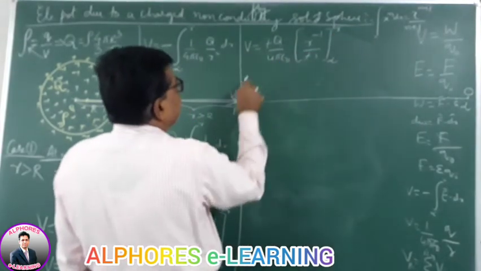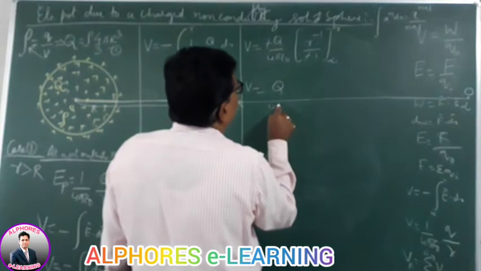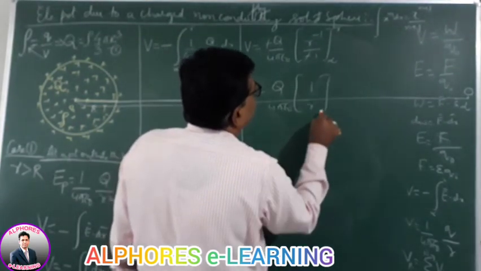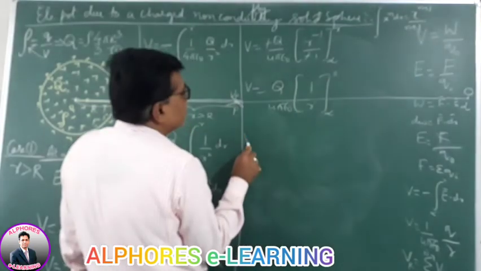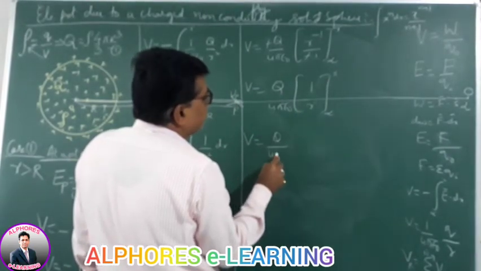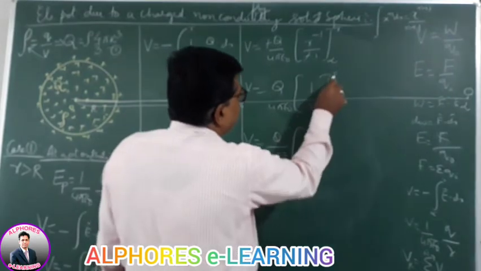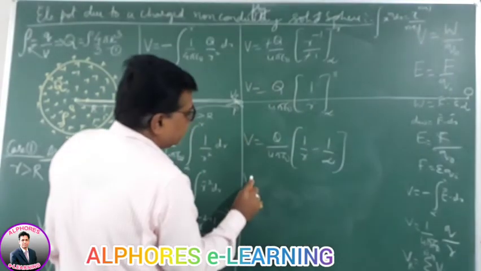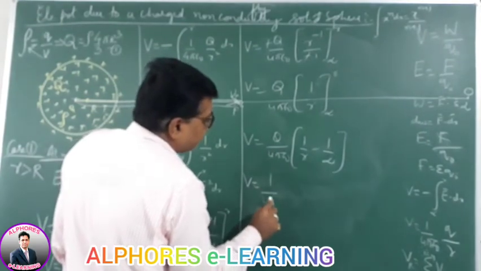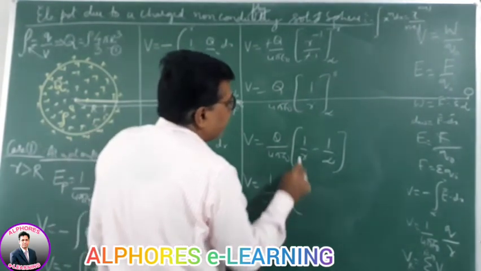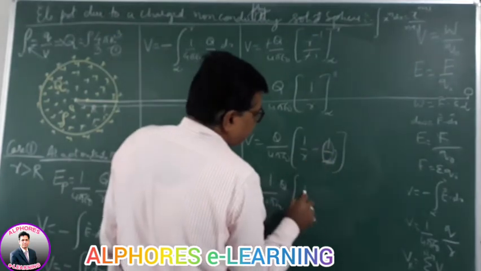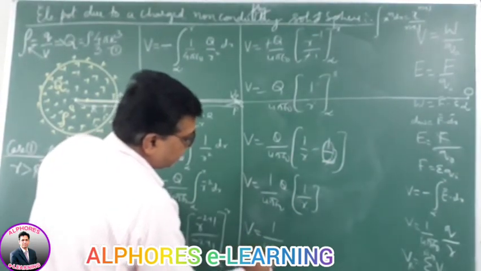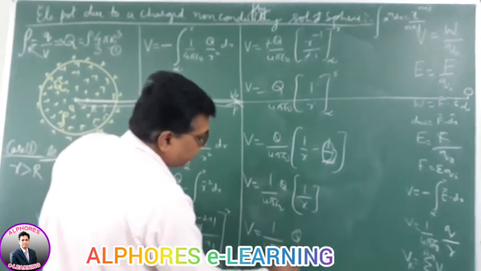Well, this minus minus cancel. V is equal to q by 4 pi epsilon naught times r power minus 1, which is 1 by r, from infinity to r. So the potential is q by 4 pi epsilon naught times 1 by upper limit minus 1 by lower limit. So potential V is equal to 1 by 4 pi epsilon naught q into 1 by r, minus 1 by infinity, which is 0. It's 1 by r. So potential is equal to 1 by 4 pi epsilon naught q by r.